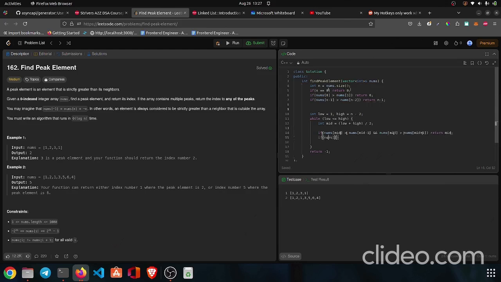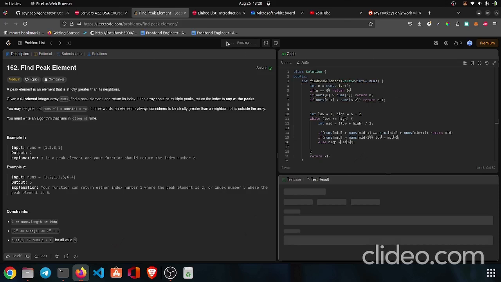Other than that, if nums at mid is greater than nums at mid minus 1, the solution lies on the right hand side, so low will become mid plus 1. Else, the same logic applies for the other half, on the left side, so high will be equal to mid minus 1. Simple. That should be our solution.